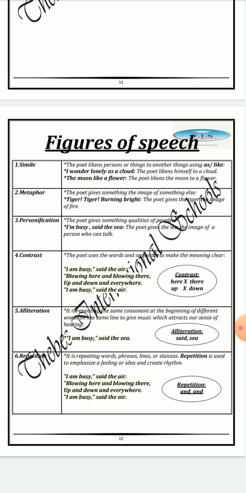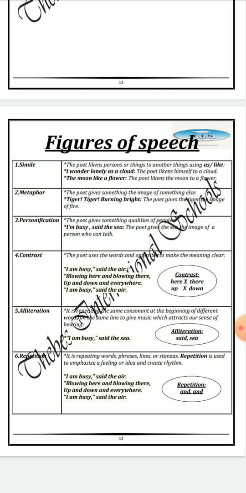The first figure is called the simile. What does it mean? It means the poet likens persons or things to other things using as or like. For example, here, I wander lonely as a cloud. Here, the poet likens himself to a cloud. The second one, the moon like a flower. Here, the poet likens the moon to a flower.